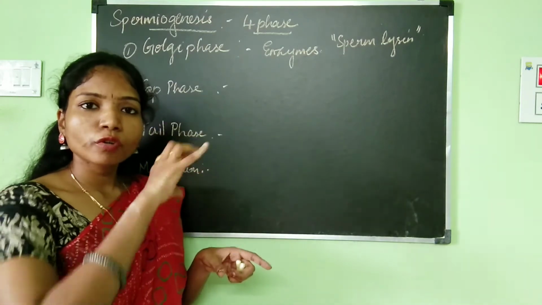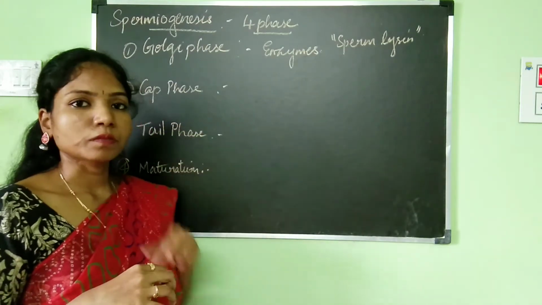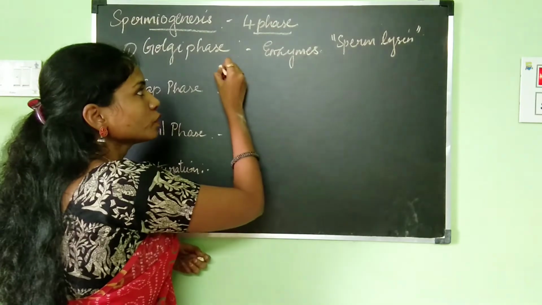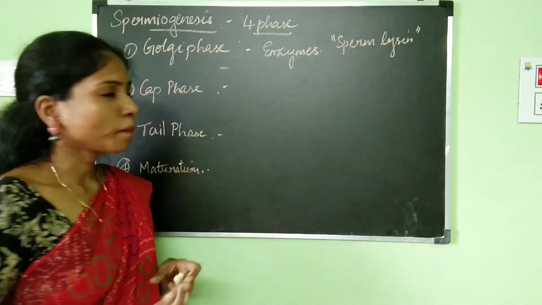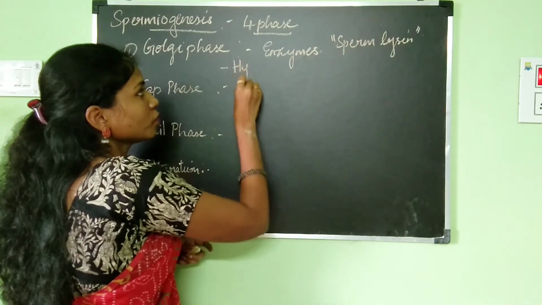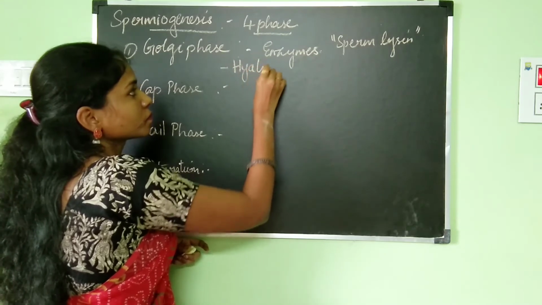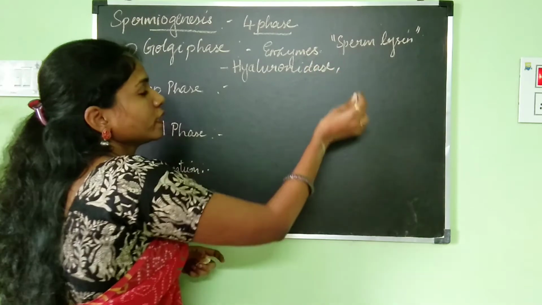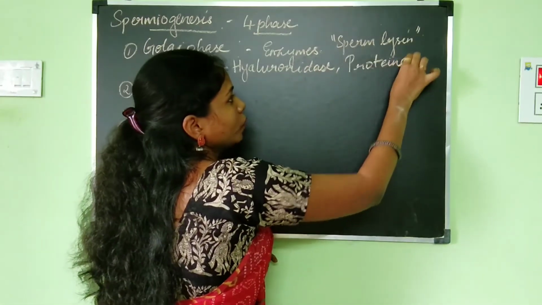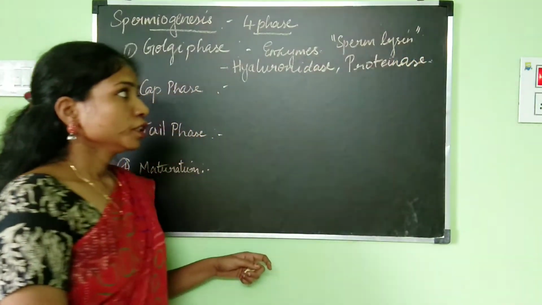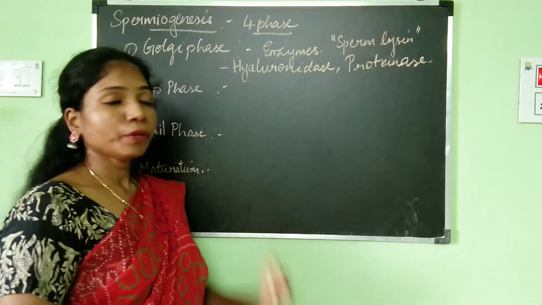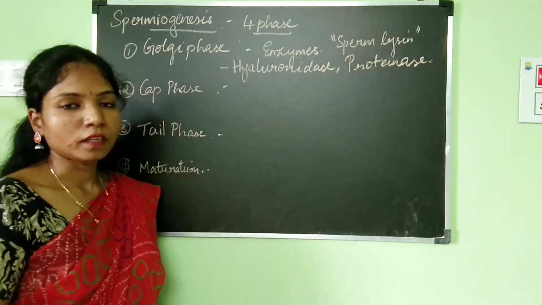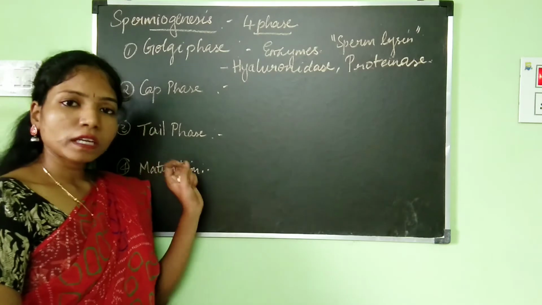The enzymes produced by the Golgi complex are hyaluronidase and proteinase. These are the two enzymes present in the sperm lysin. So that is about the Golgi phase.